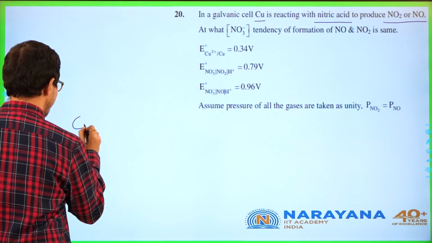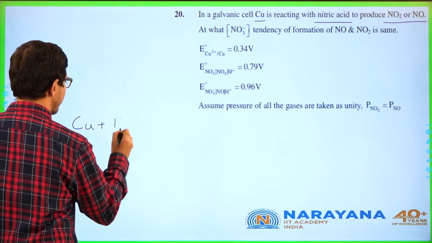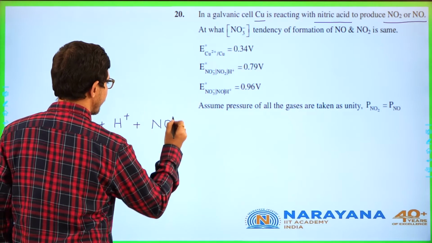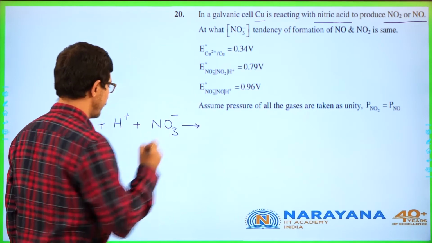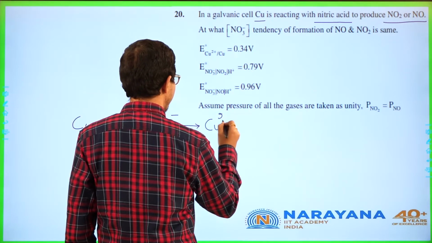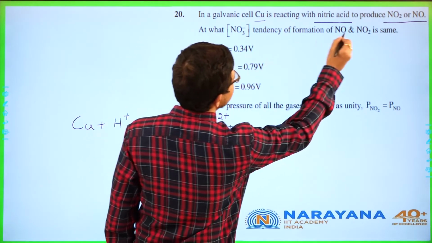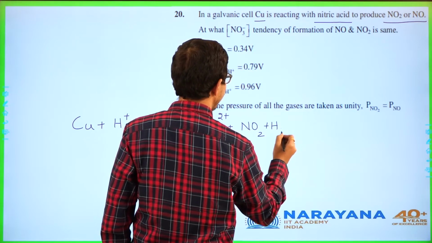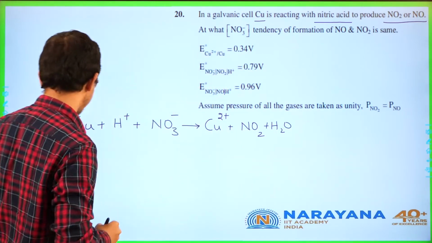So take the 2 reactions, copper with nitric acid gives copper nitrate plus, they are mentioning NO2 and NO. So this is one reaction.